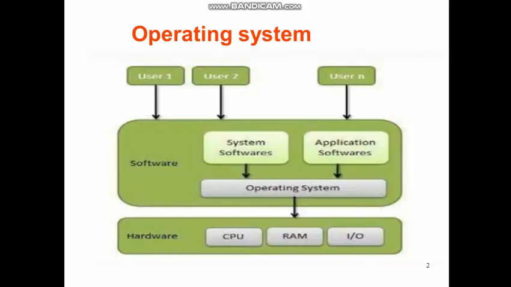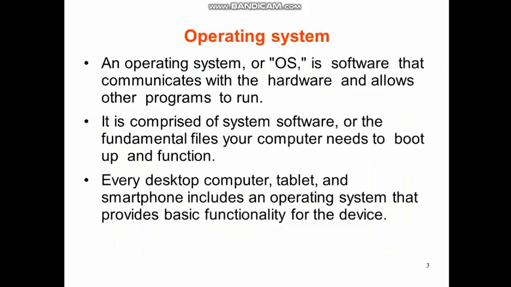Now, how will you define the operating system? It is nothing but a software that communicates with the hardware and allows other programs such as application programs to run on top of it. And literally every desktop computer, tablet, smartphone includes an operating system without which the device cannot be utilized.